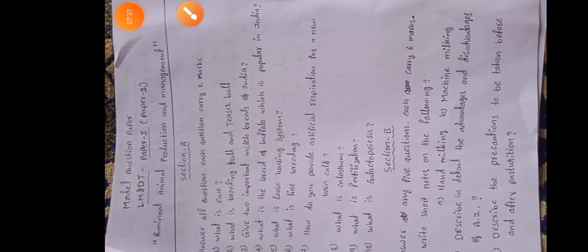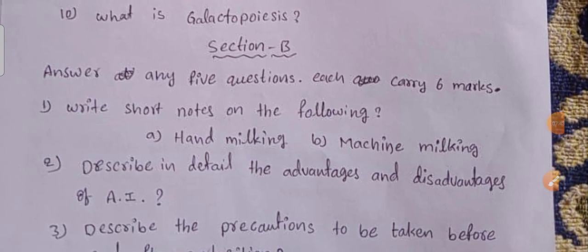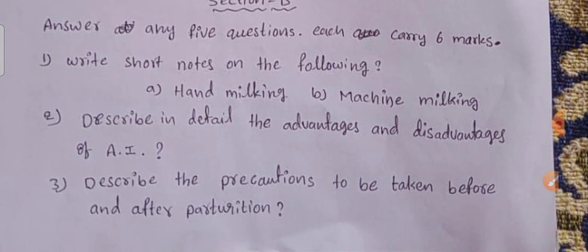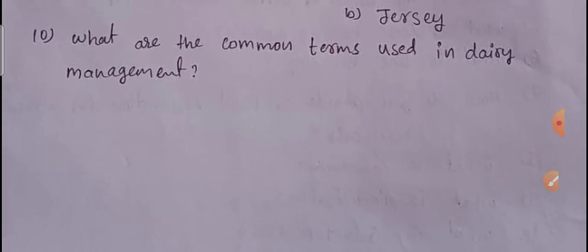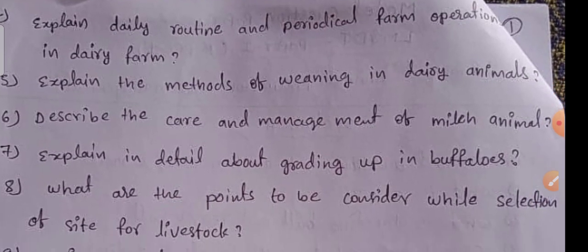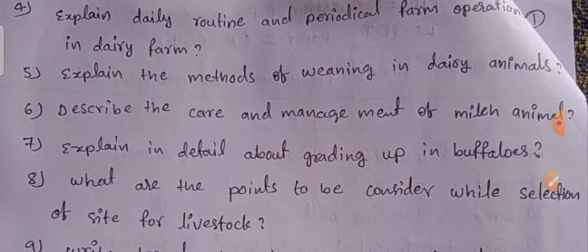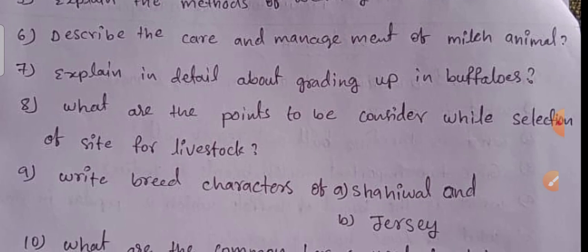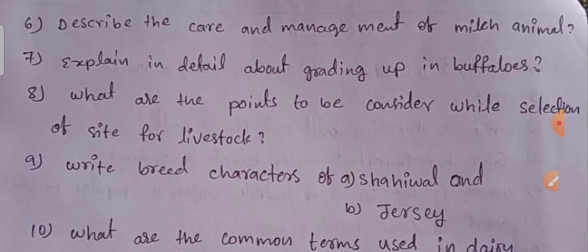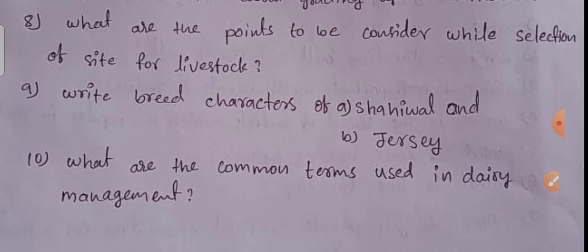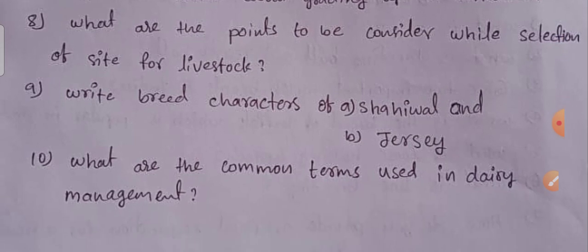So next, coming to the 6 marks questions. Hand milking, machine milking, describe in detail the advantages and disadvantages of AI, describe the precautions to be taken before and after pasteurization. This is also one of the important ones. Explain daily routine and periodical farm operation in dairy farm, methods of weaning dairy animals, describe the care and management of milk animals. Detail about grading up in buffaloes. What are the points to be considered while selecting a site for livestock, right breed characteristics. These are all the things that will be there.